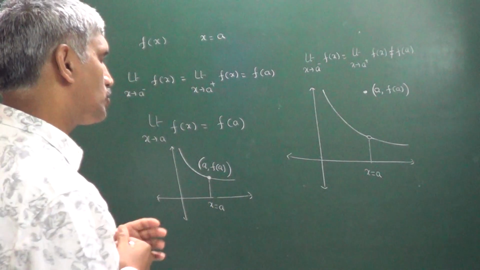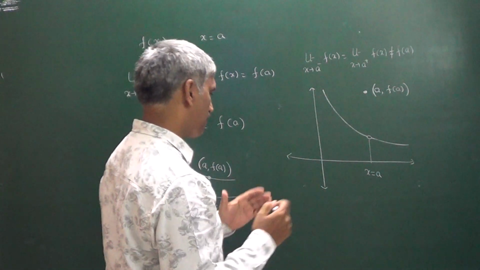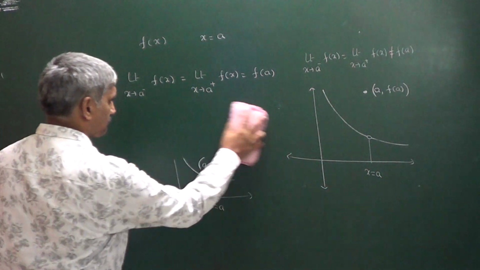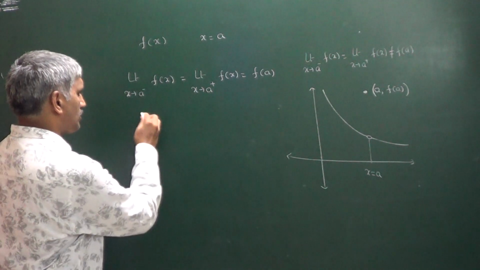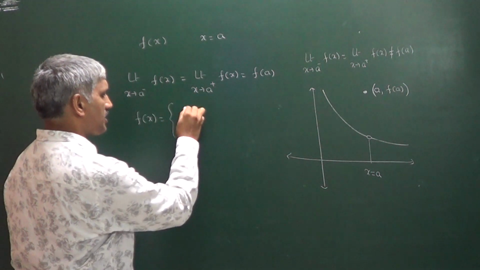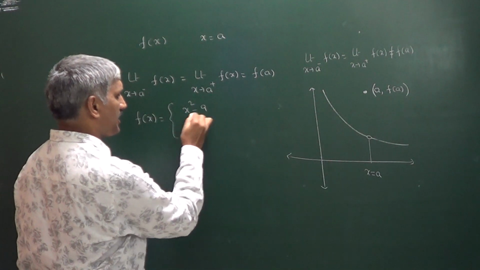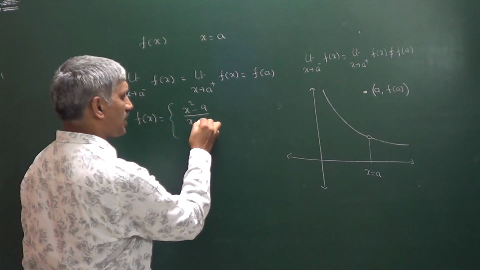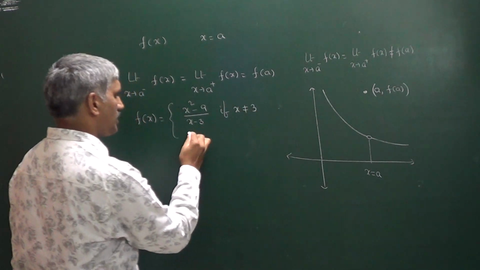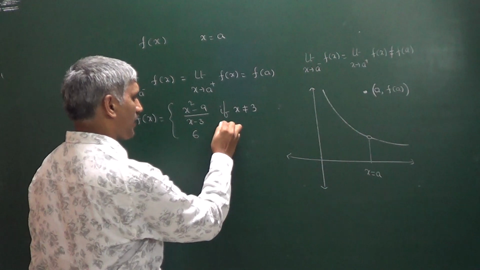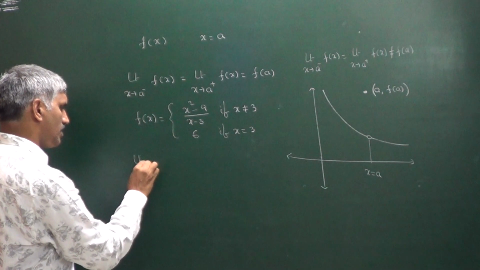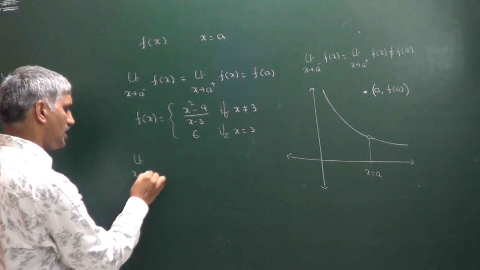Why are we calling this removable discontinuity? I am trying to discuss it with an example. You can see here this particular function f of x is equal to x square minus 9 divided by x minus 3 when x is not equal to 3, that is equal to 6 if x is equal to 3. As you know, I am finding the limit value, limit x tends to 3, f of x.